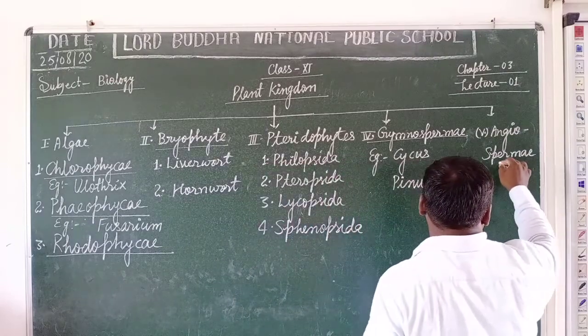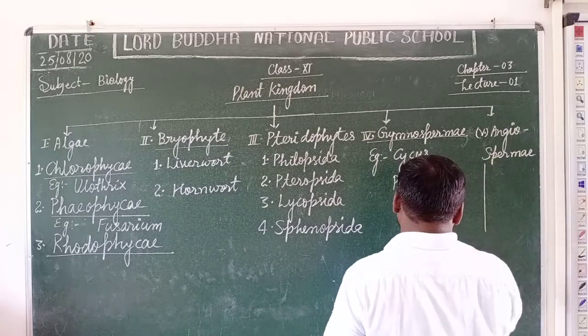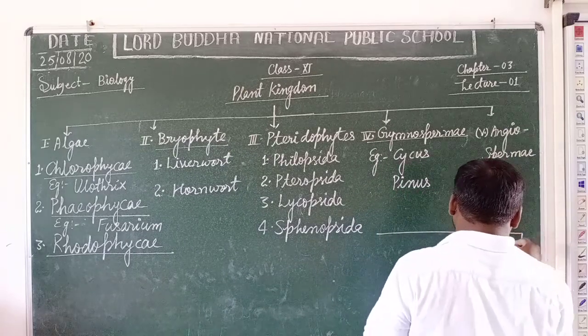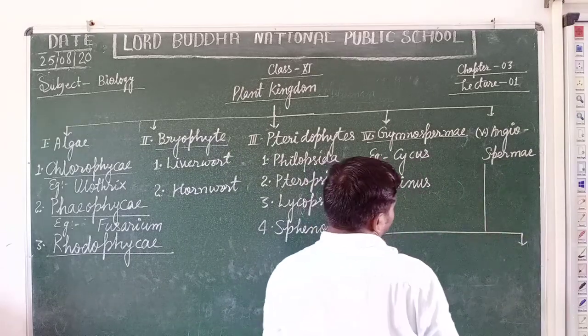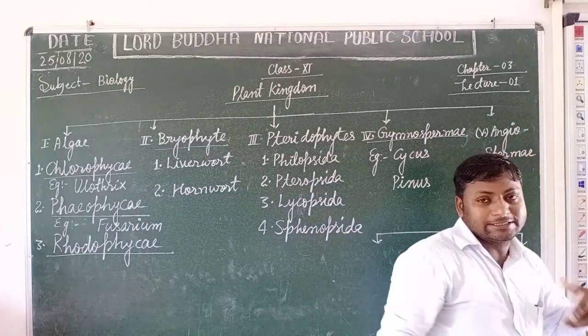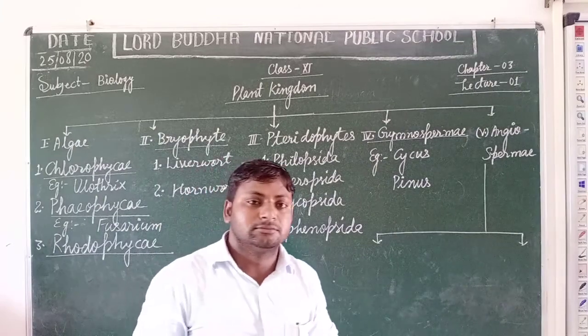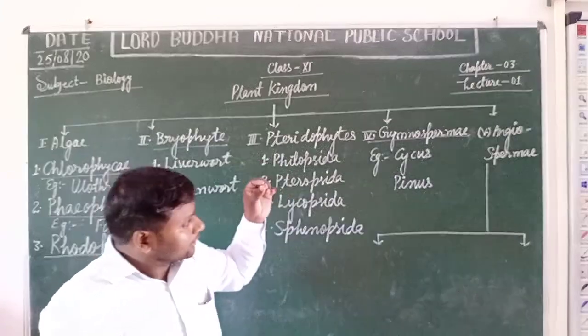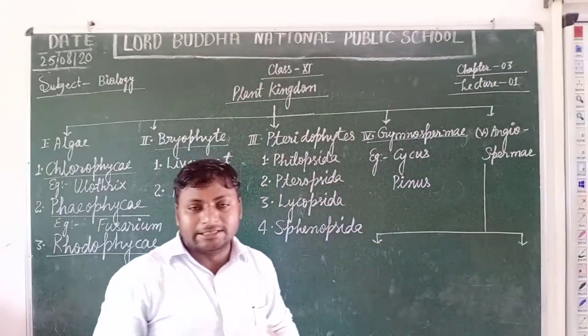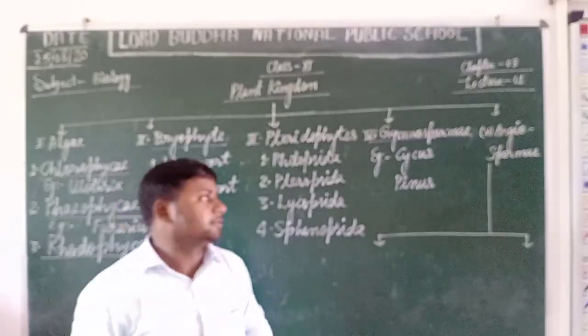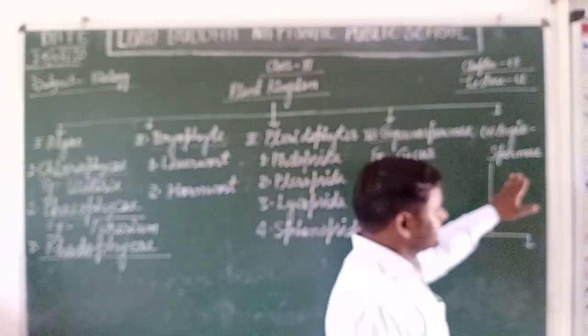Now students, we are going to discuss angiosperms. Students, the term angio means concealed or covered, and sperma means seed.